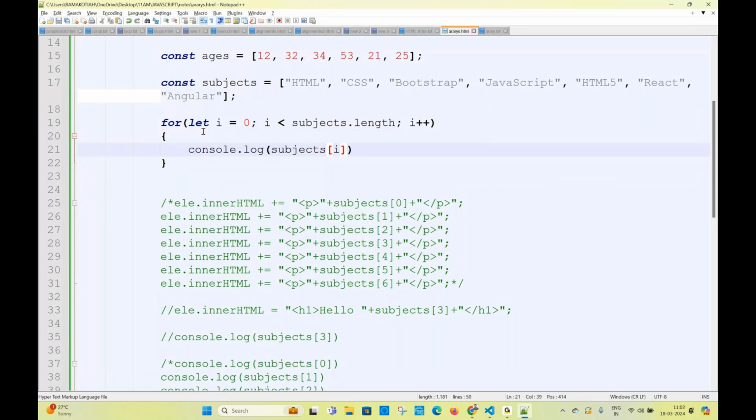What is I value? I value 0, na? Subjects of 0. HTML printed. I plus plus means 0 plus 1, 1. So 1 less than 7, condition true. Subjects of 1. CSS is printed. I plus 1 becomes 2. 2 less than 7, condition true. Now it will come here. Subjects of 2. What is subjects of 2? Bootstrap. Like this. You see all the 7 subjects printed.